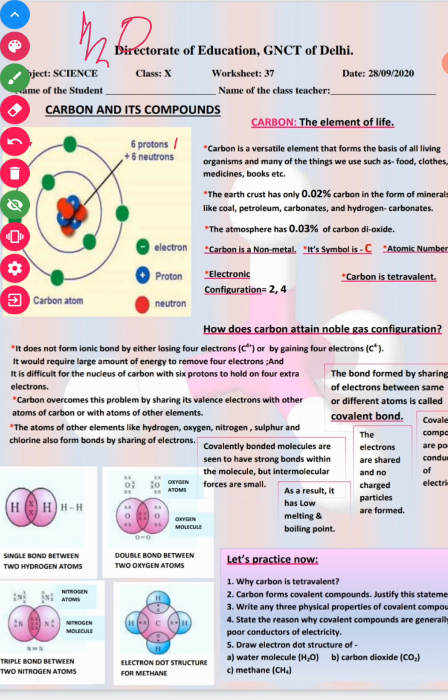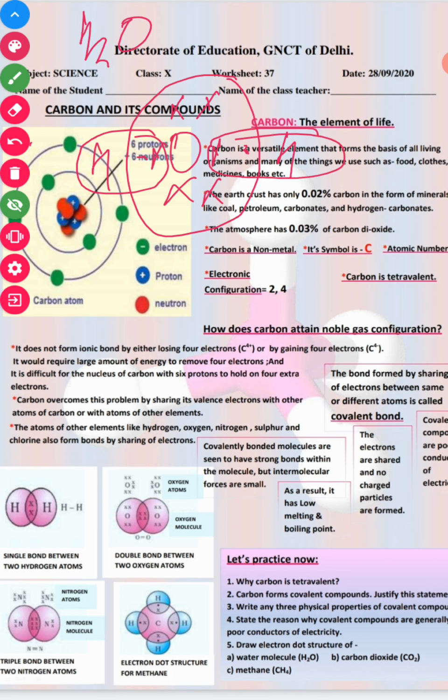We have oxygen and hydrogen, with 8 electrons in the case of oxygen and 2 electrons in the case of hydrogen. This is the structure of water.